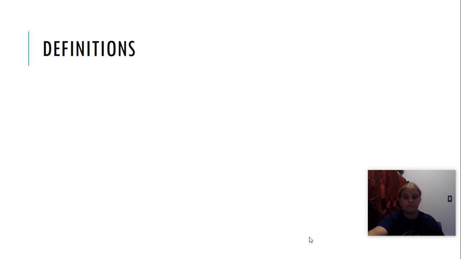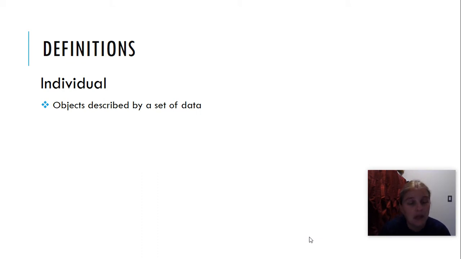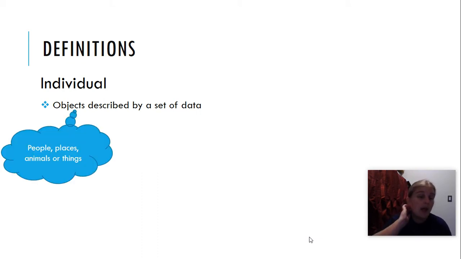All right, here we go. Some definitions. First one is an individual. Make sure if you haven't written anything down in your notebooks at this point, you're going to want to write this down. You want to write because you're going to come back to these over and over again. First, individual, write it down, underline it. Here's the definition. An individual are objects that are described by a data set. Objects are people, places, animals, or things. They're your nouns in the data.